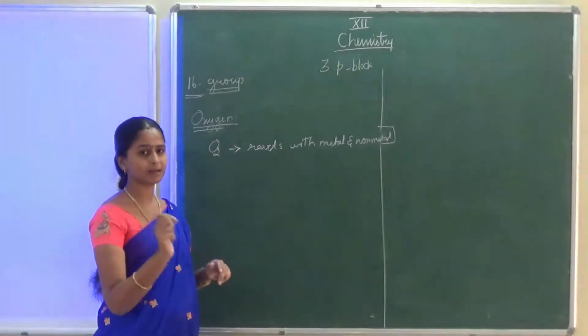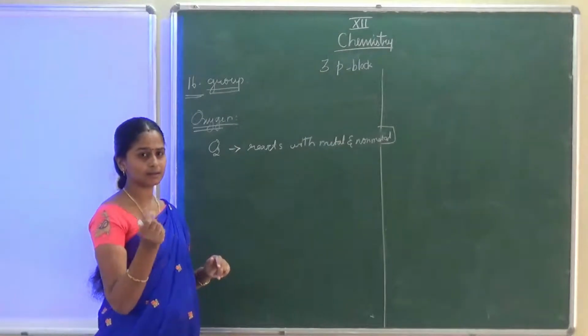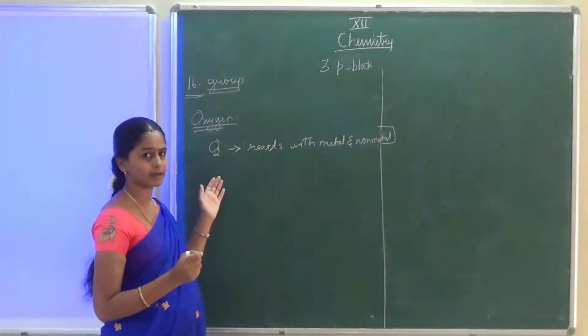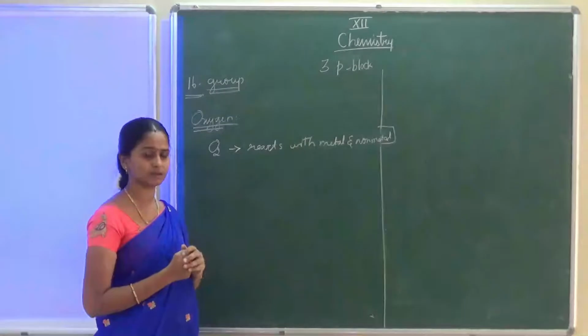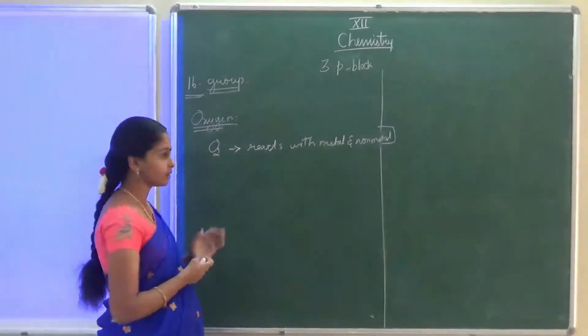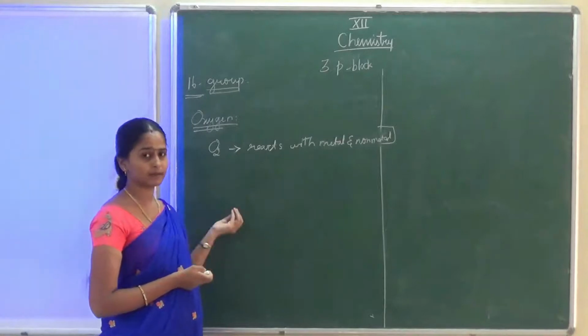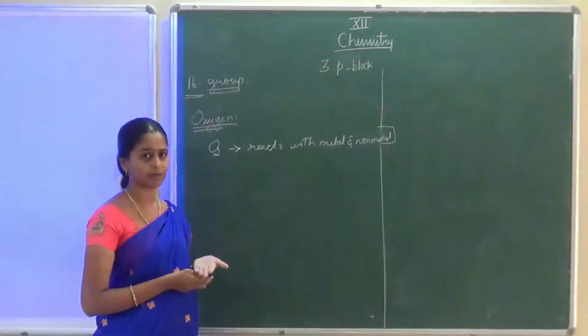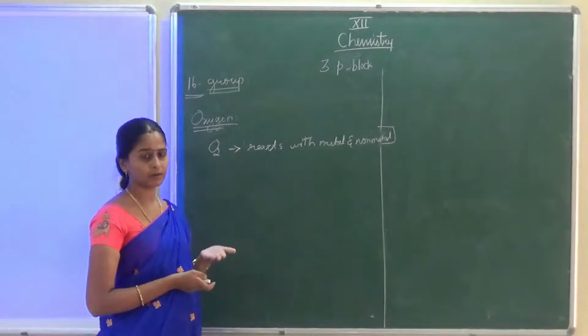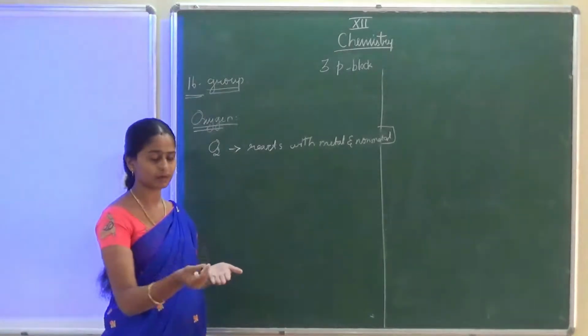Some places where the oxygen cannot react, in that place the ozone will react. So chemically they will show little difference. Where oxygen cannot react, in such places also ozone will react. The powder form I said, even if it is very less reactive, it will react when we make it in powder form. That powder form only they are using for the pyrophoric work, that means for welding purposes.